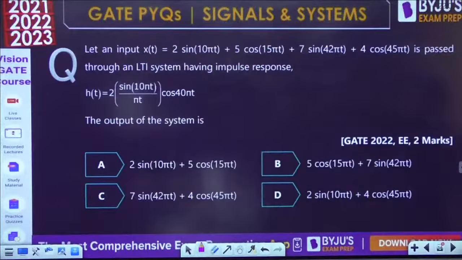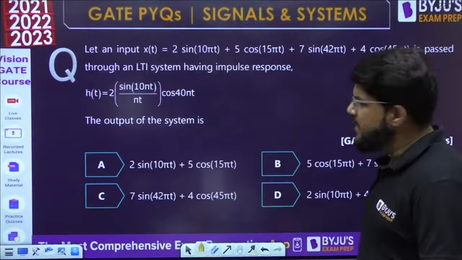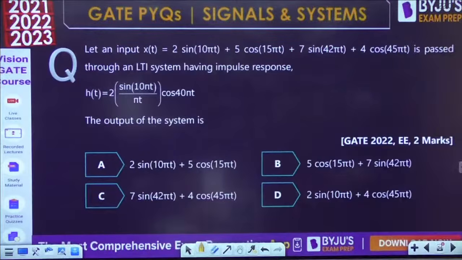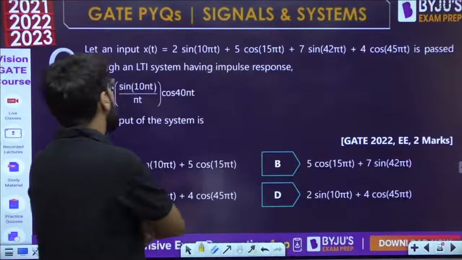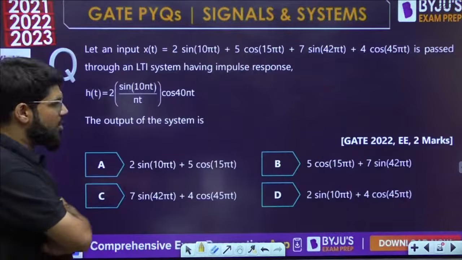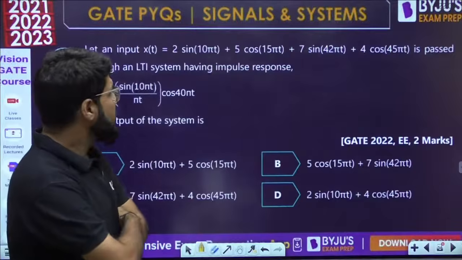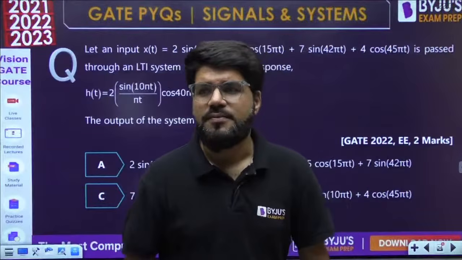Okay, next question, 2022 EE 2 marks question. Here it is. Let an input x(t) equal to 2 sin 10πt plus 5 cos 15πt plus 7 sin 42πt plus 4 cos 45πt be passed through an LTI system having the given impulse response. A sinusoidal input is given. What will be the output? Let us sketch.